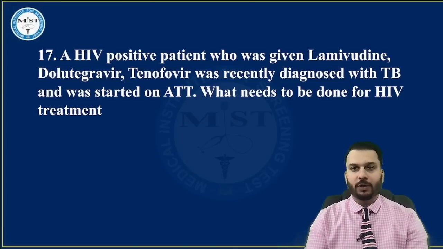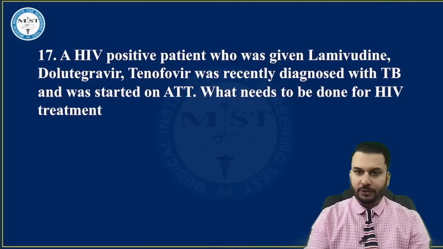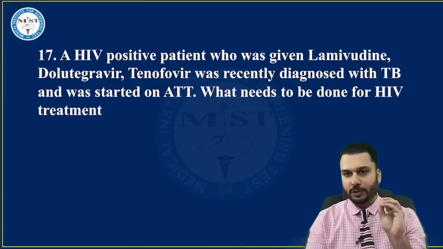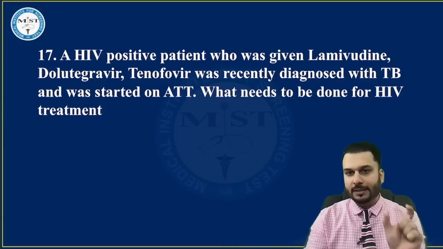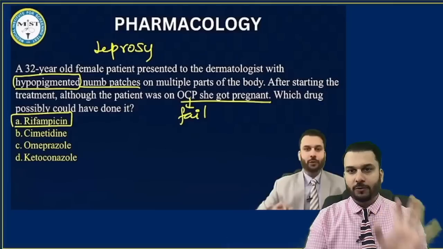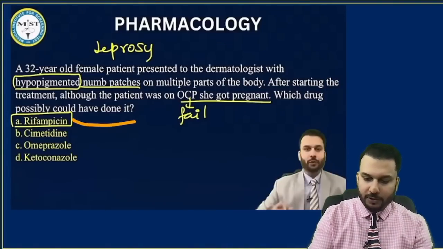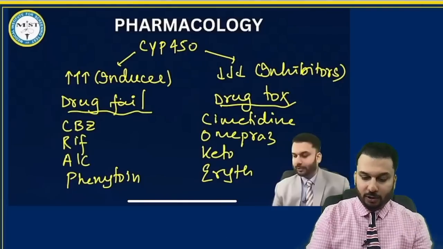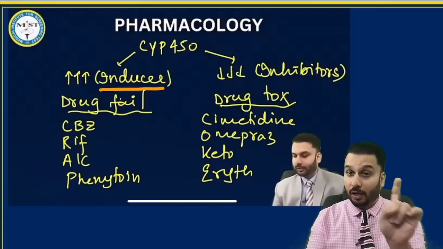An HIV positive patient who was given lamivudine, dolutegravir, tenofovir was recently diagnosed with TB and was started on ATT. What needs to be done for the HIV treatment? Now, unfortunately, I was not able to gather the proper options for this, like what was given, but I'm assuming the question was based on the enzyme induction property of rifampicin. If you see the 25 important question series, this is where we discuss that the drug called rifampicin has caused the failure of another drug called OCP. And rifampicin happens to come under the drugs called enzyme inducers. And I told you enzyme inducers cause other drug failures.